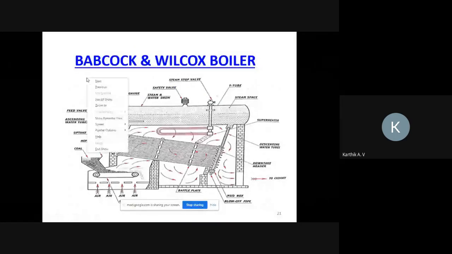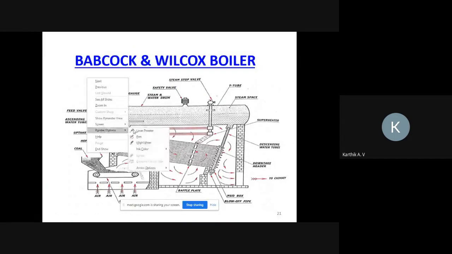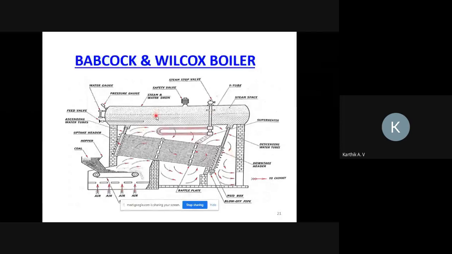Okay, we'll discuss one by one. So here, fire tube or water tube? Here, water is passing inside the tube and heat is passing outside the tube. You just see here, water is passing inside the tube, heat is passing outside the tube.